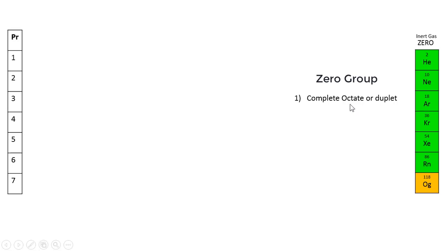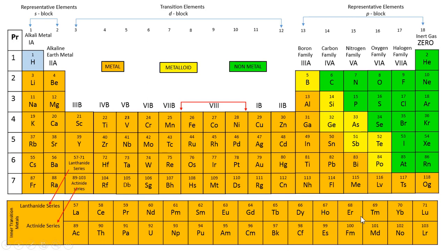So when they complete their octet and duplet, that means they don't need to react any longer. And if they don't react, there will be no exchange of electrons, neither giving nor taking. Therefore the valency of those elements must be 0. They do not react, and all of them are gases. So these were the characteristics of the zero group or the inert group. So by now we have studied the characteristics of the representative elements, the transition elements and the inner transition elements, and the special group which is called the zero group.